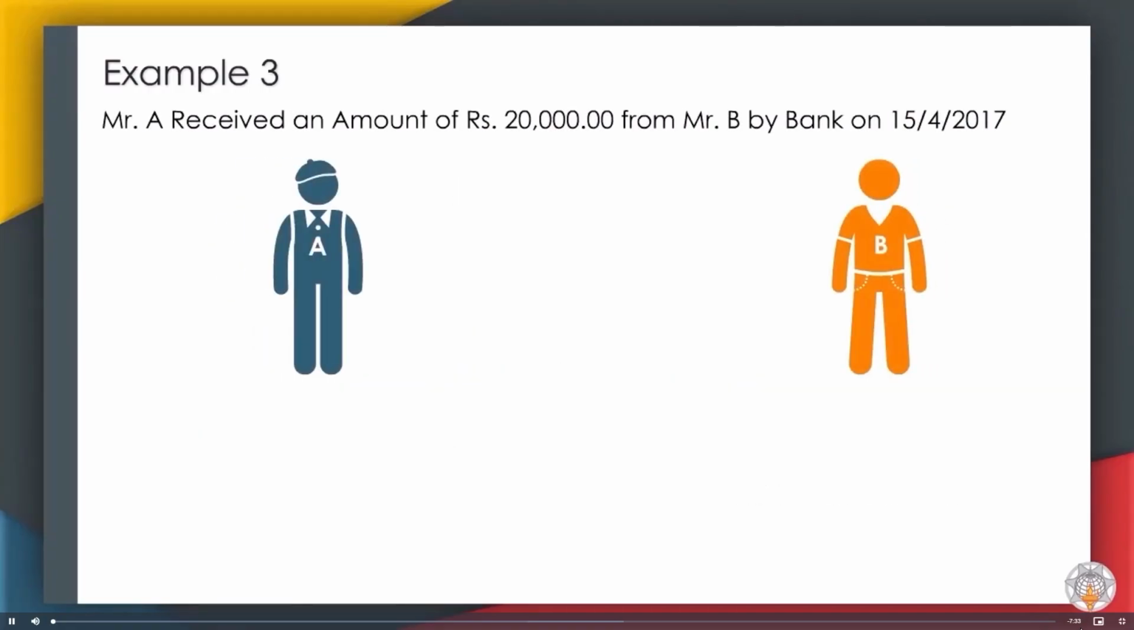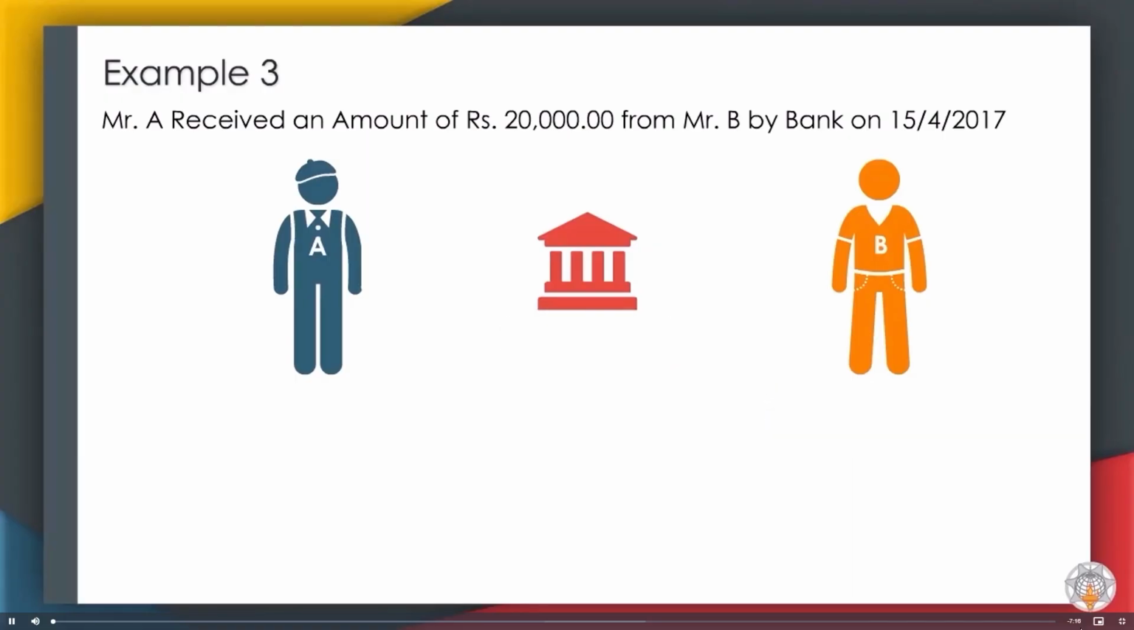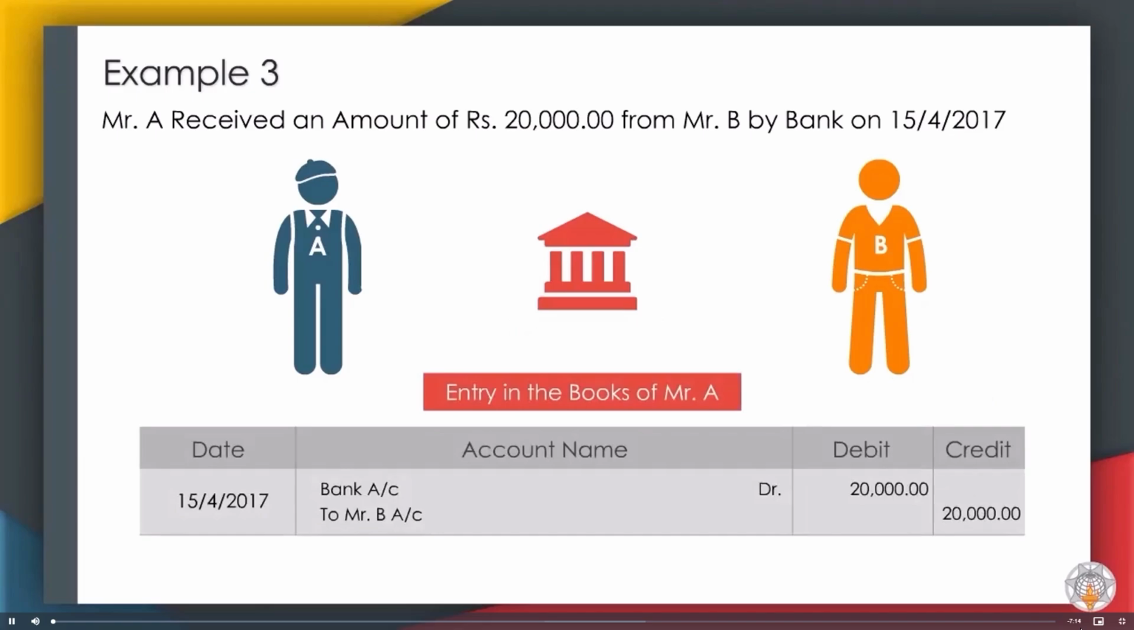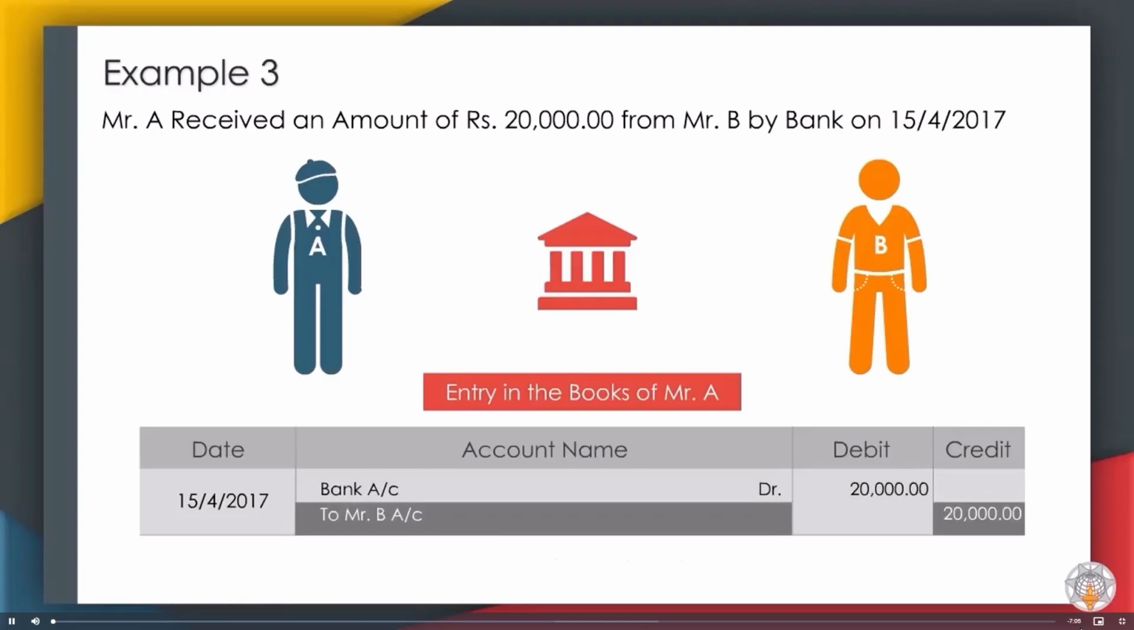For example, Mr. A received an amount of Rs 20,000 from Mr. B by bank on 15th April 2017. Bank is a real account and Mr. B is a personal account. The entry in the books of Mr. A will be: Bank account, debit 20,000, debit what comes in. To Mr. B account, 20,000, credit the giver.